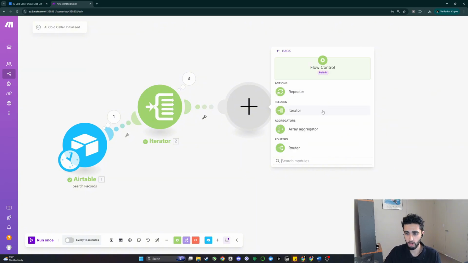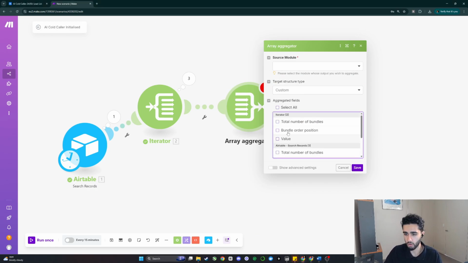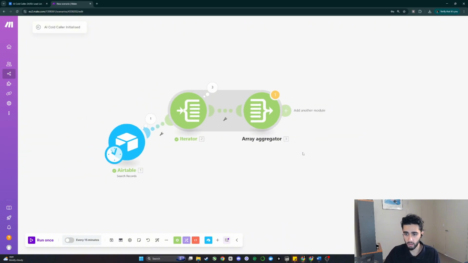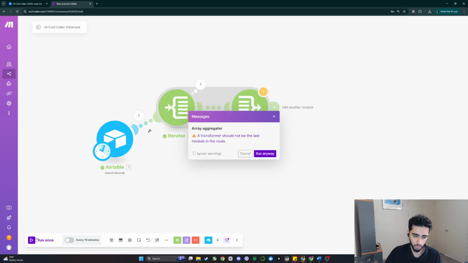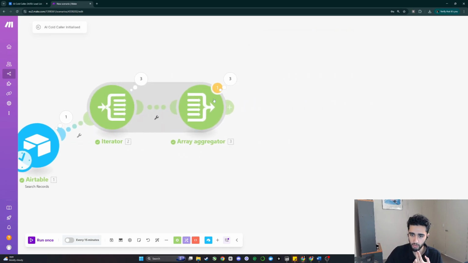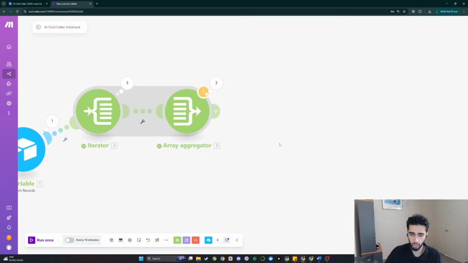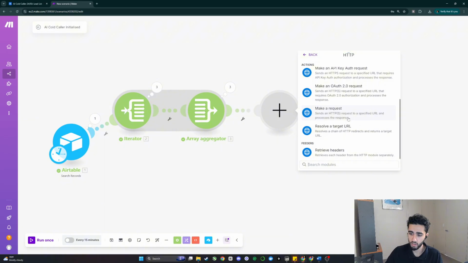Then we want to grab a flow control and array aggregate, and we want to grab the value, sorry, not value, we want the total number of bundles, and then we want the phone number. Actually, we don't need the ID, we just need the phone number. And the source module is going to be from this iterator. When we run this, we can just run this module, I'm pretty sure. No, we can't, so we've got to run the whole thing, run anyway. It's going to grab all the information and aggregate all of those different phone numbers so that we can use them. Now, what's very important is we need to make an HTTP request to Vapi.